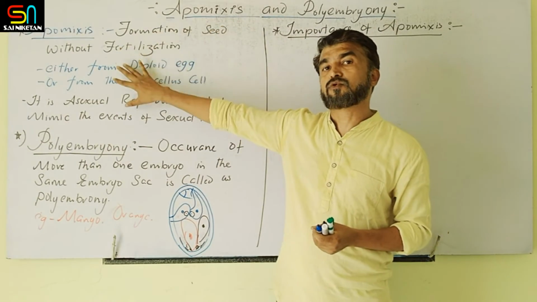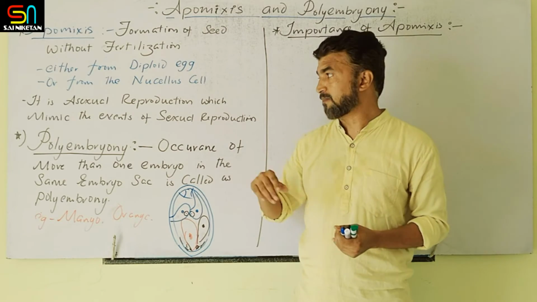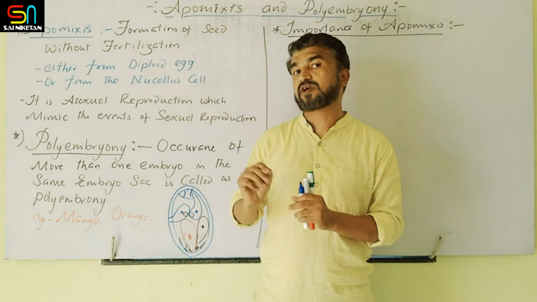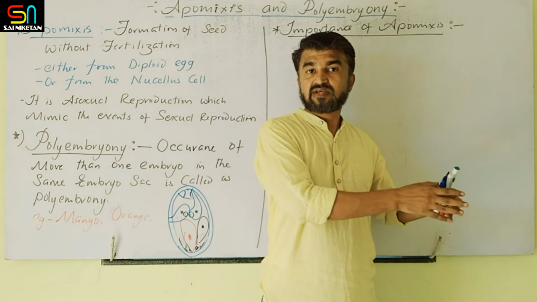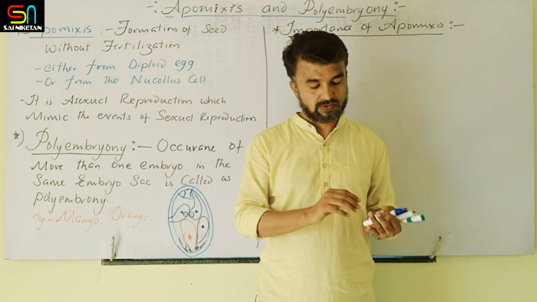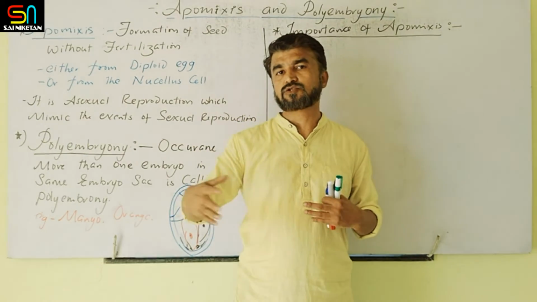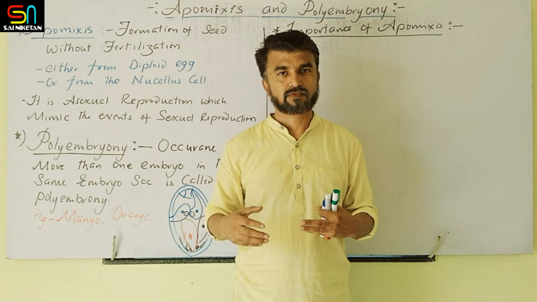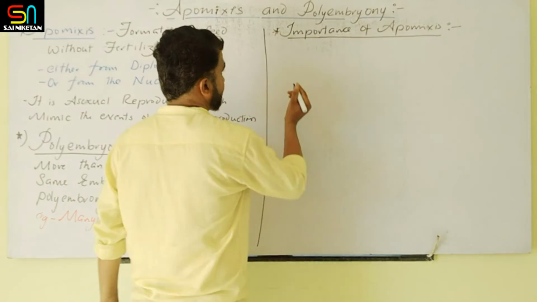If we use this apomixis technology in the production of hybrid seed, what happens? Apomixis means the production of seed without fertilization. It is also diploid. Clear? Seeds are normally the product of fertilization. To carry out artificial hybridization is time consuming and a very tedious job. We have to wait for a longer period to get the desired product. So what are the drawbacks?